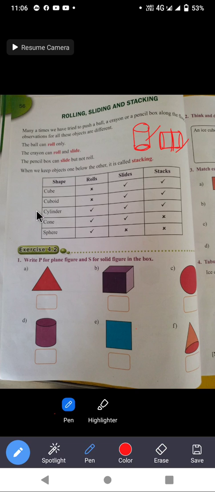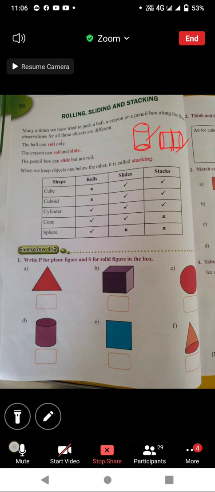Now see this table, some shapes are given here. Roll, slide or stack. One, stack, is also left. What is stacking? If we keep an object one on the other, it is called stacking. Like books, we can put many books one on the other. So that is stacking.